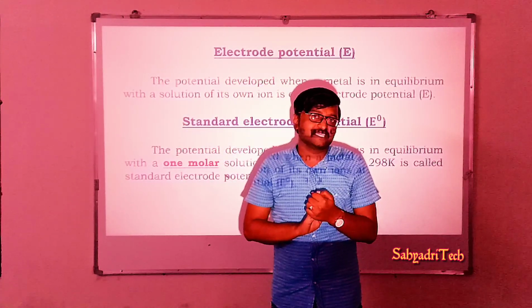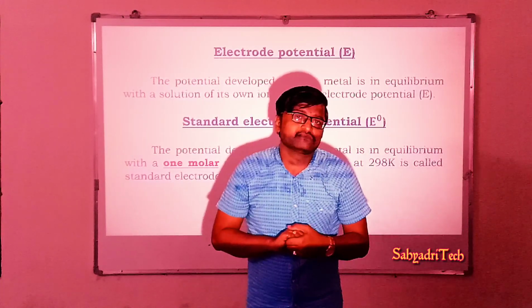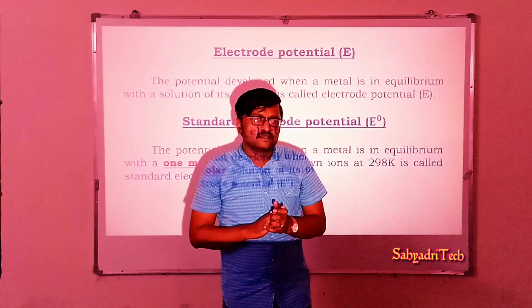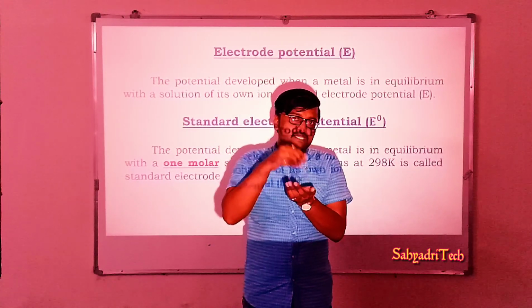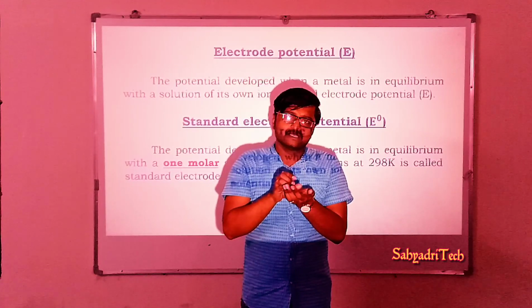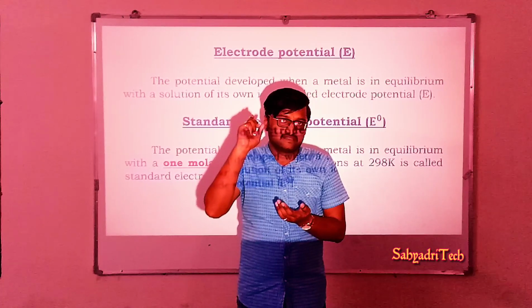The necessary condition is that it must be in equilibrium with a solution of its own ions. For example, when copper metal is placed in copper sulfate solution, the metal is in contact with a solution of its own ions. There it develops a potential.